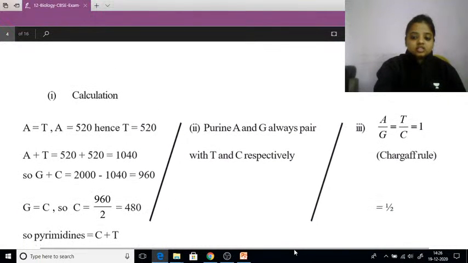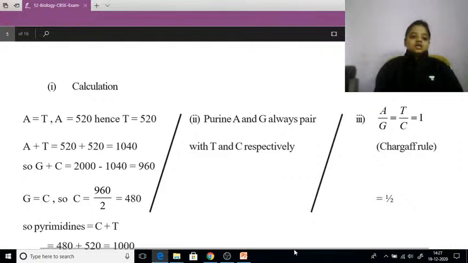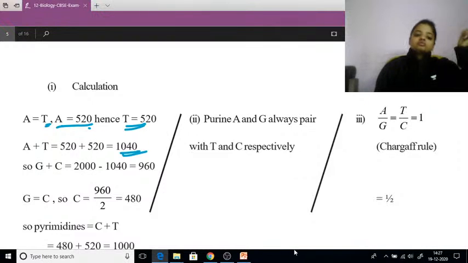Now let's see the calculation of it. What is given? Adenine is 520, and we all know that adenine always pairs with thymine. So if adenine is 520, thymine will also be 520. Adenine and thymine sum up to 1040. Now what will G plus C be? That will be 2000 minus that portion, that is 960. Now as much as C is, G will be equal, that's why we divide it by 2. 960 divided by 2 is 480.